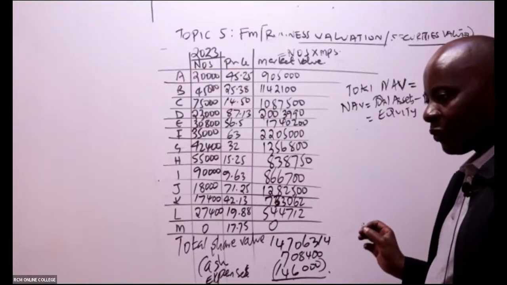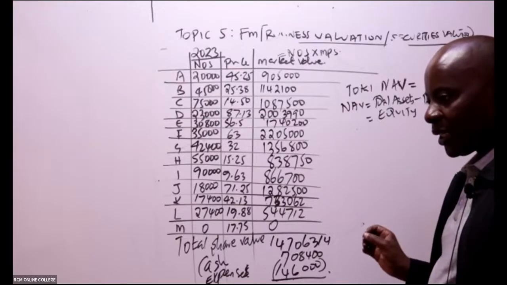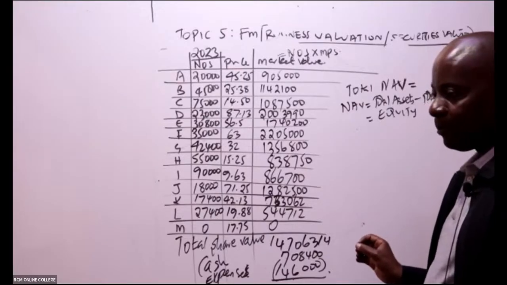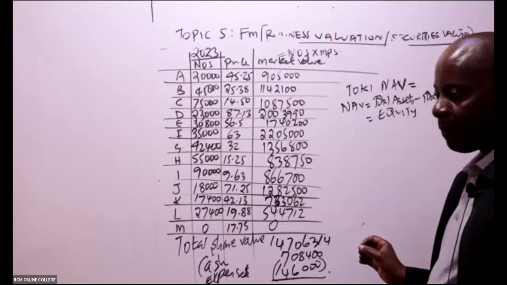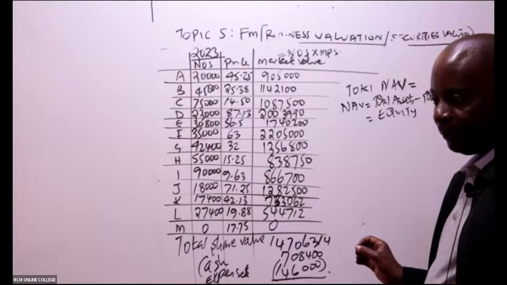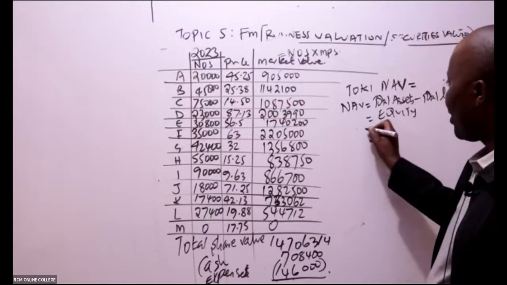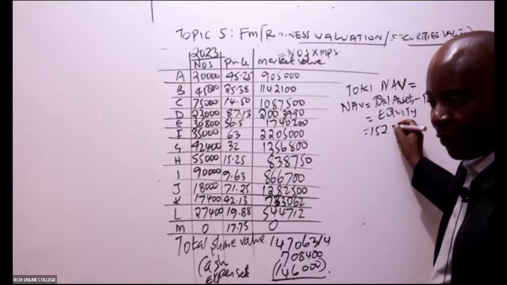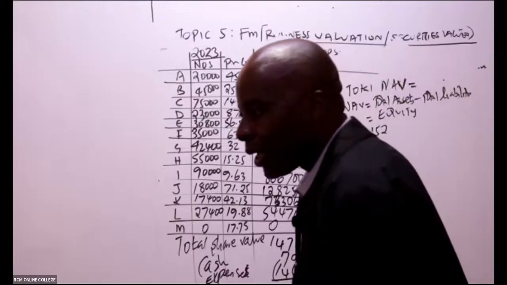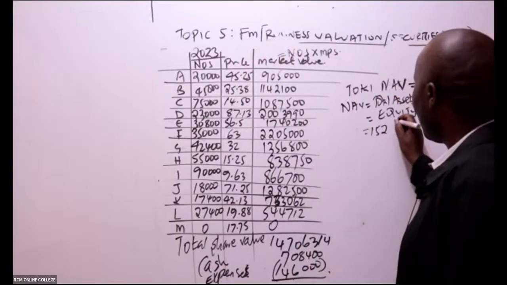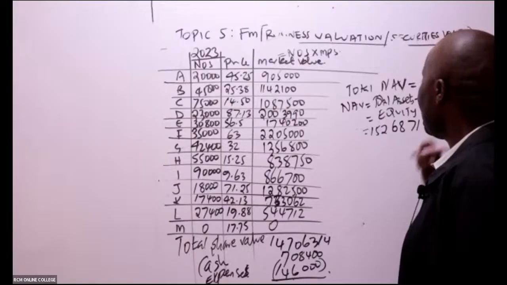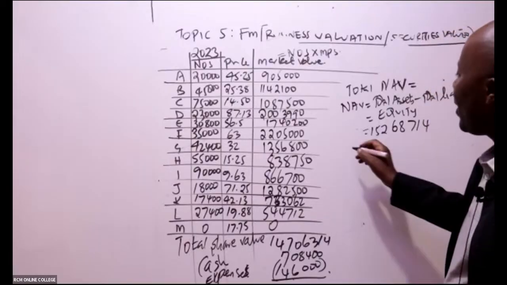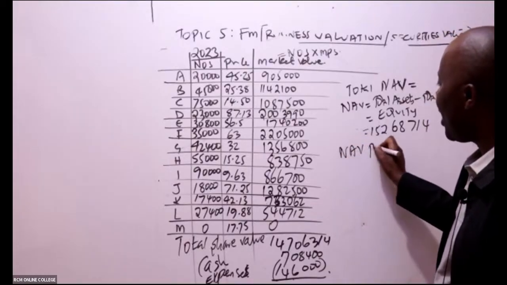I can see Nancy's figure. I'm waiting for someone else to confirm. They're getting 15,268,714.